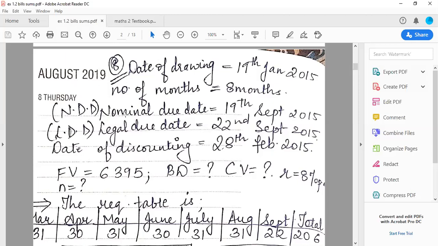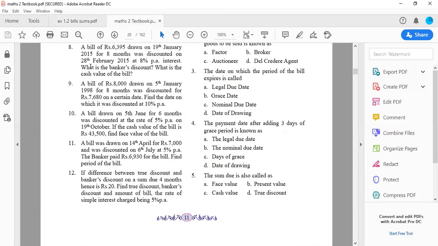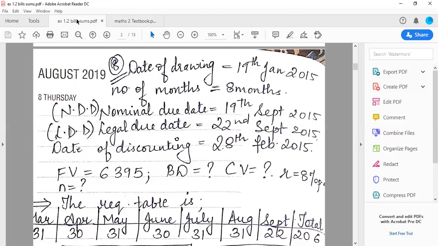But as I told you, apart from the expiration date, the person also gets 3 grace days. So we add 3 grace days to 19. So it will become 22nd September 2015. Now, as mentioned in the question, the bill was discounted with the bank on 20th February. So I've written date of discounting 20th February 2015. Is the concept clear up till here? Okay. So the face value, the bill was made for 6,395. We have to find out BD and CV and the rate is given as 8%.